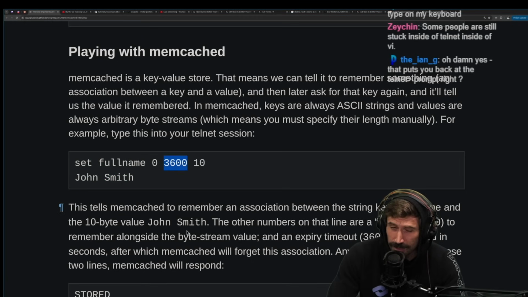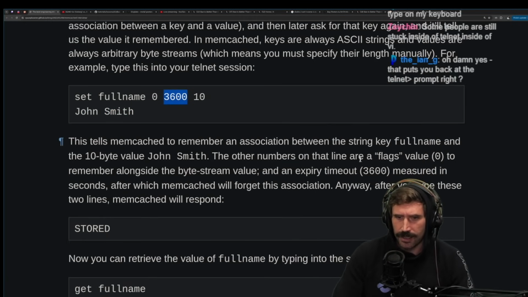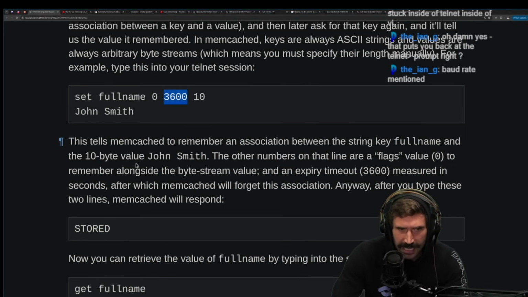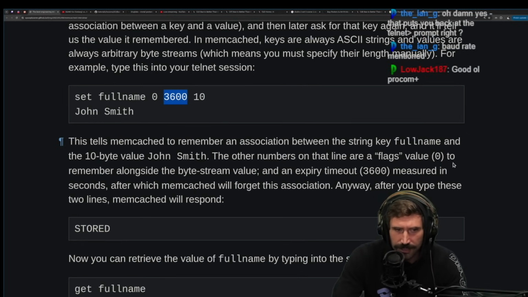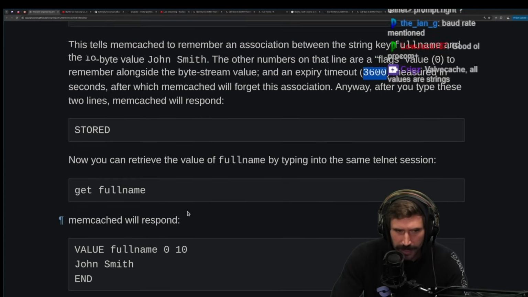Okay, so 3600 must be the expiration. This tells Memcached to remember the association, the string key full name, and the 10-byte value John Smith. The other numbers on that line are flags, value 0 to remember alongside the byte stream value, and an expiry timeout, 3600, measured in seconds. Nice. After which Memcached will forget the association. Anyways, after you type these two lines, Memcached will respond.